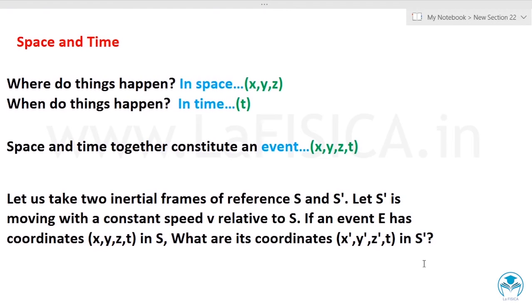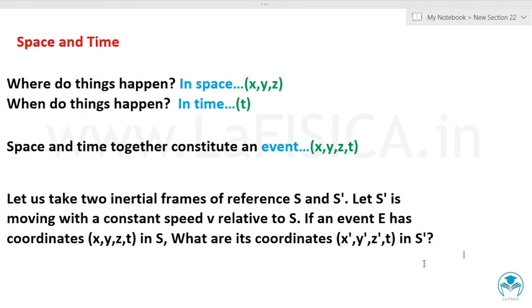Let us take two inertial frames of reference S and S dash. Let S dash is moving with a constant speed v relative to S. If an event E has coordinate x, y, z, t in S, what are its coordinates x dash, y dash, z dash, t dash in S dash, where the event is the combination of space and time. And we can represent an event with space and time as x, y, z, and t.